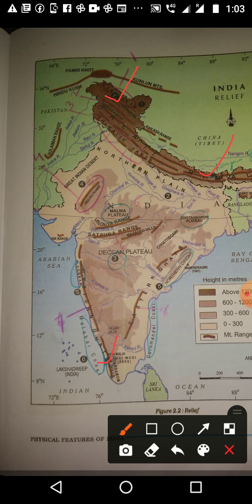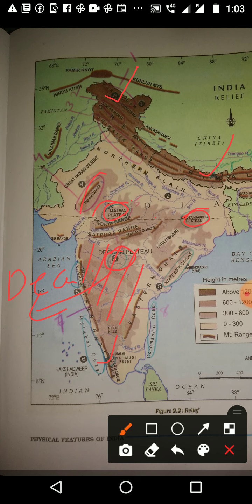Then come plateaus. We want to study again 3 plateaus. First plateau is the Deccan Plateau. Second one, Chota Nagpur Plateau. Third one, Malwa Plateau. So this light brownish color shows the plateaus. If you get a question like this, you can shade like this and write that. Instead of writing here, you can put a line like this and write here Deccan Plateau.